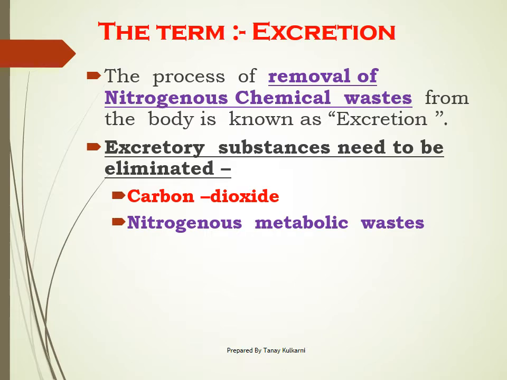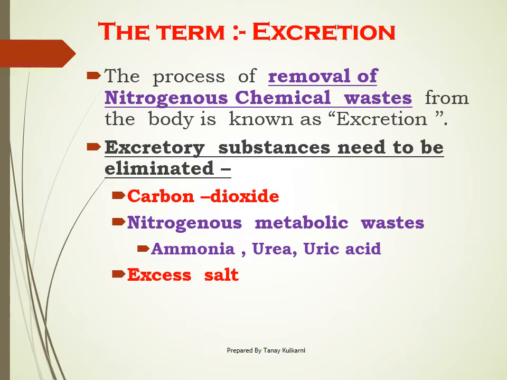Second, the body during the digestion process produces a number of nitrogenous metabolic wastes like ammonia, urea and uric acid. These are considered the most toxic chemical waste present in our body. Therefore, the term excretion broadly talks about the elimination of these products on priority.